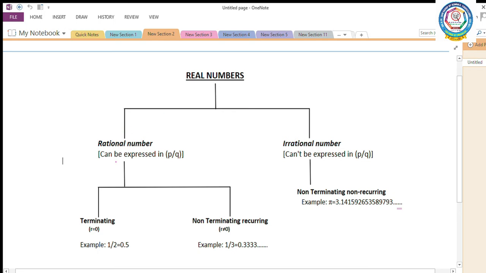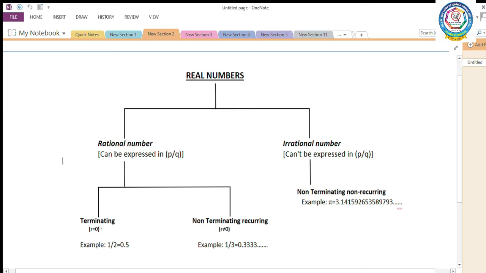A rational number can be expressed in P by Q form. An irrational number cannot be expressed in P by Q form. Rational numbers can be classified into two types. One is terminating, another one is non-terminating recurring. So, how can you find out whether it is terminating or non-terminating? Without decimal expansion, we can't find out.